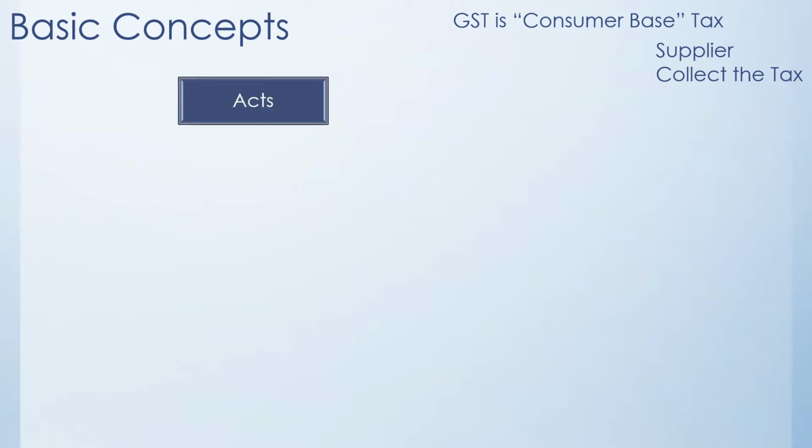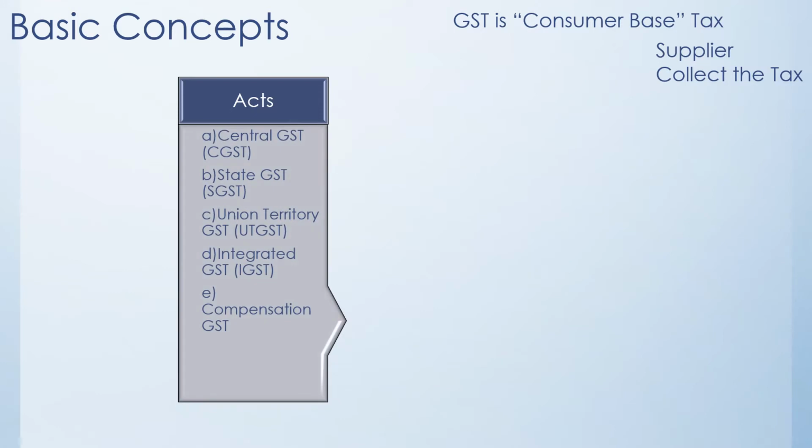Now this tax is collected under various acts. Even though GST is known as one country one tax, in the implementation part actually it is a number of taxes which have to be paid by the consumer depending upon the various scenarios. So there are 5 taxes.